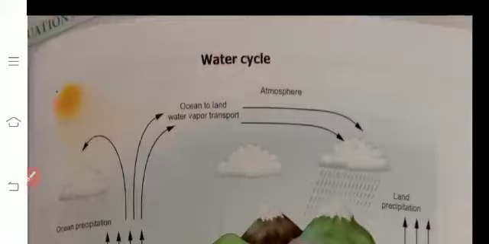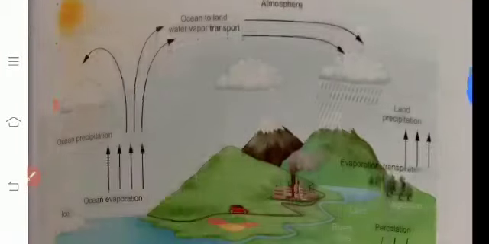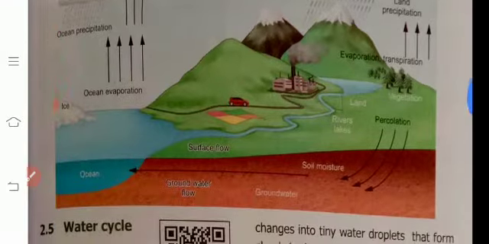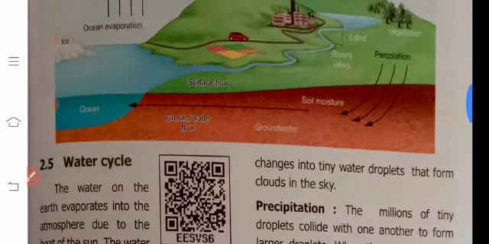Already in the previous class we saw this diagram and the processes that occur in this water cycle. Okay, so water cycle, listen. The water on earth evaporates into the atmosphere due to the heat of the sun. The main source of heat energy is the sun, so the evaporation occurs under the sun.